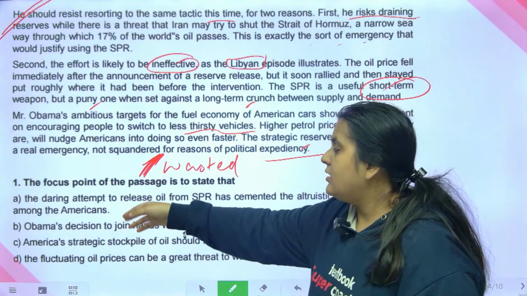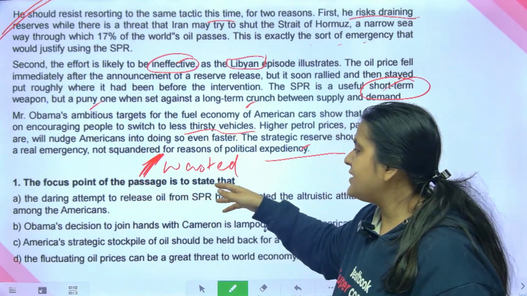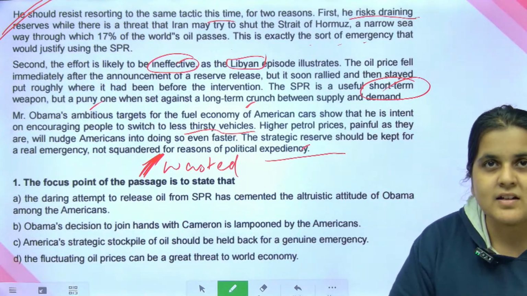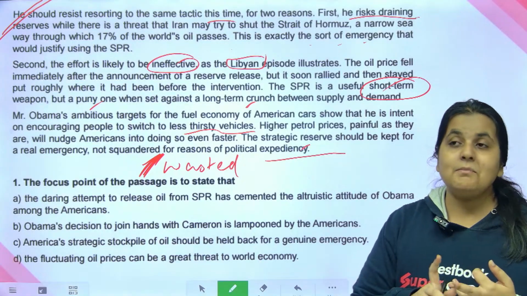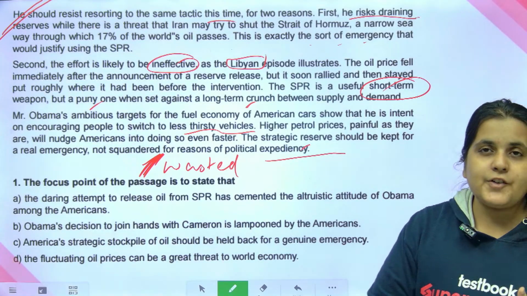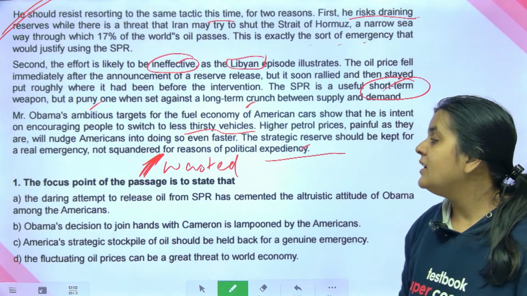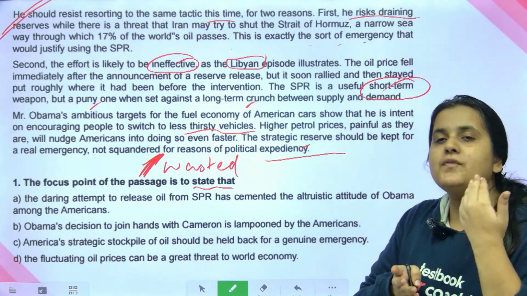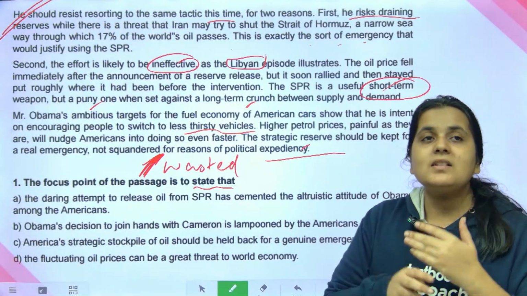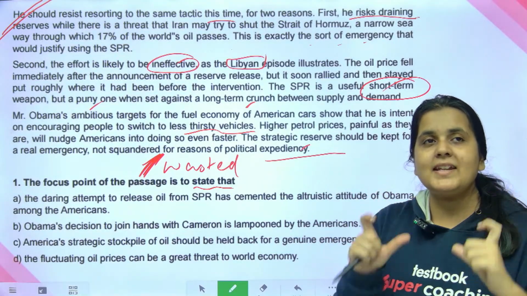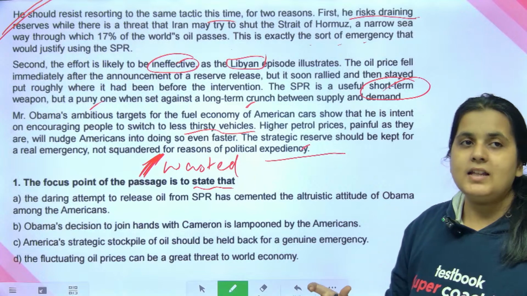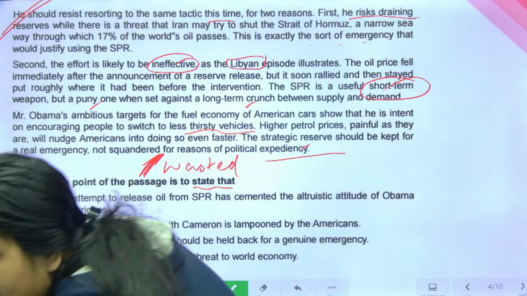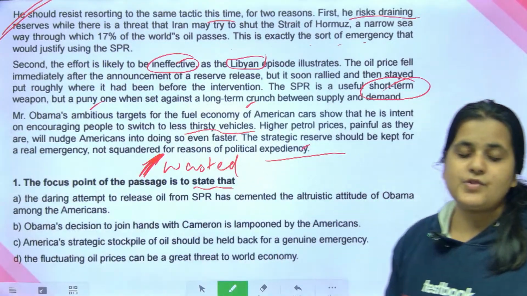So let's start. The focus point of the passage is to state that. Focus point, primary purpose, essence of the text, main idea, central idea of the passage, same thing, is to state that. So what is the main aim of writing this passage? What is the main point which has been stated in this passage? Okay, so come on guys, tell me what do you think? What are your answers? Come on everyone, all of you have joined in.